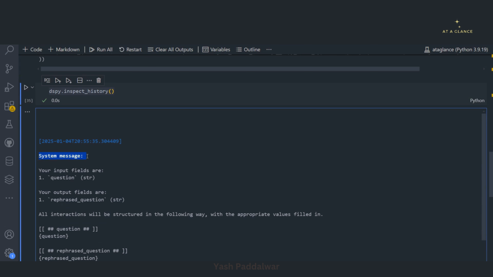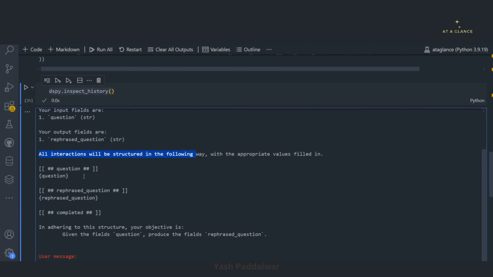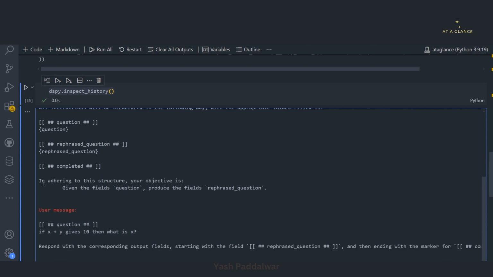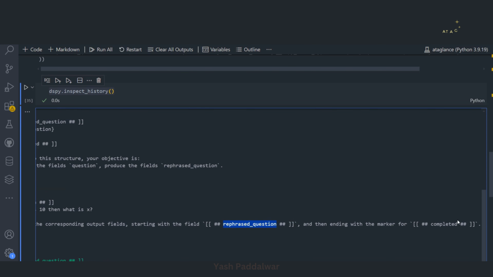First, you can see the system message is something like this. Your input fields are the question, your output fields are the rephrased question. This is the prompt that DSPy has automatically written at the backend. All interactions will be structured in the following way, with the appropriate values filled in. You can see the input variable is passed on over here, the output variable is passed on. Then here is the additional instruction: in adhering to this structure, your objective is, given the fields this, produce the field this. Then the user message is also given over here. Respond with the corresponding output field, starting with the field rephrased question and then ending with the marker for completed.